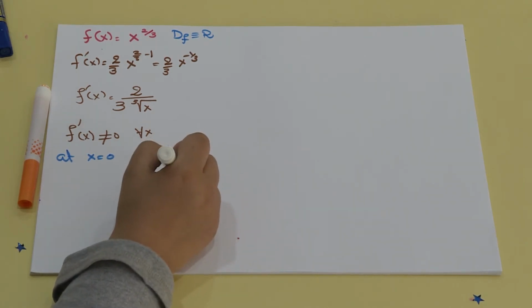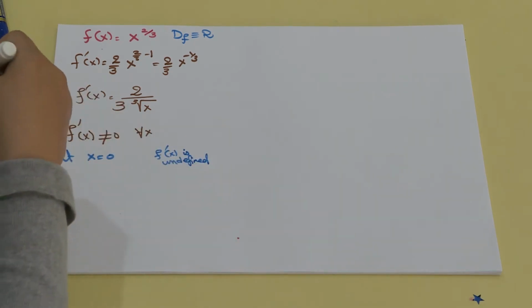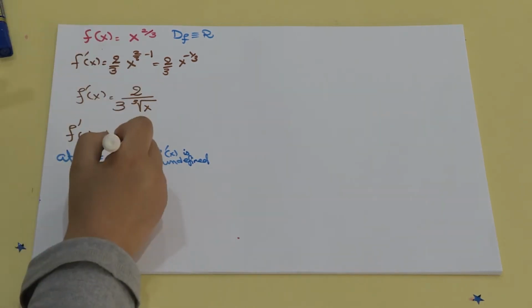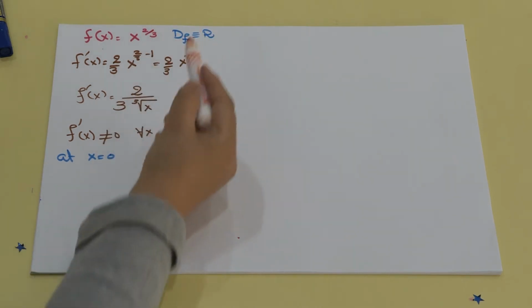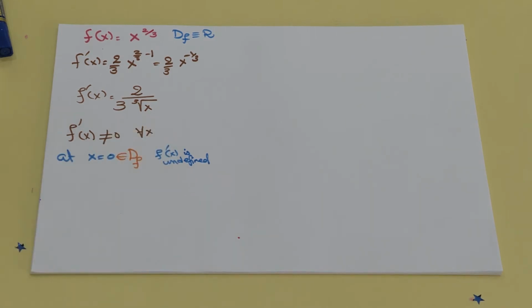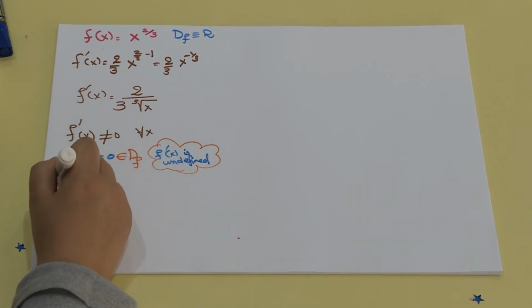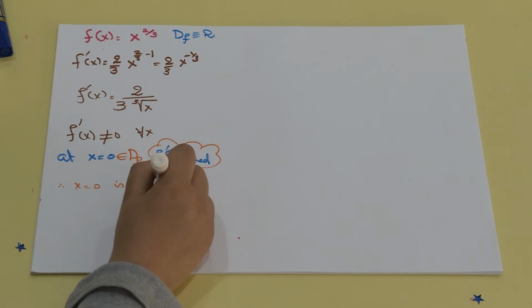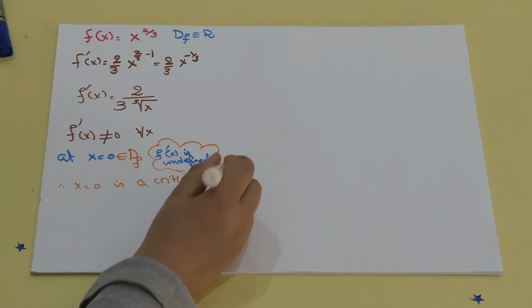And when we talk about a value for x which makes the first derivative undefined, I call it a critical value if it is in the domain of the original function. And we said the domain of the original function is all real numbers. So this is in the domain of the original function, and it makes the first derivative undefined. So then x equals 0 is a critical value. What should we do next?